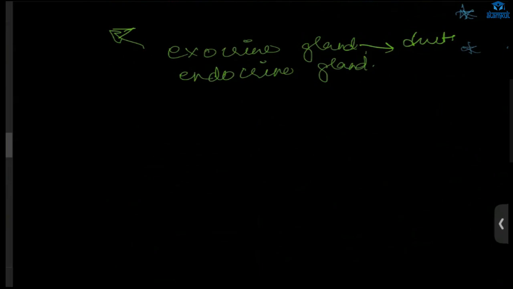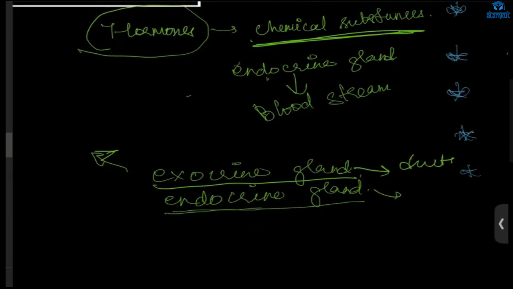That is called an exocrine gland. And what does an endocrine gland do? It does not have ducts. It secretes its product directly into the bloodstream, into the blood. Hormones are chemical substances, or you can say chemical messengers.